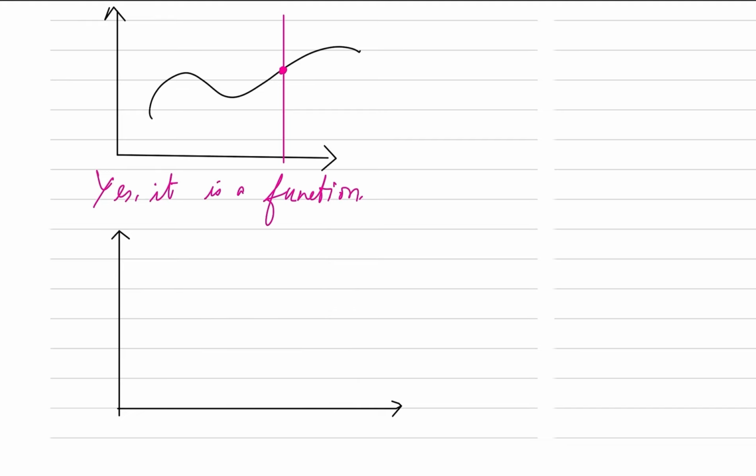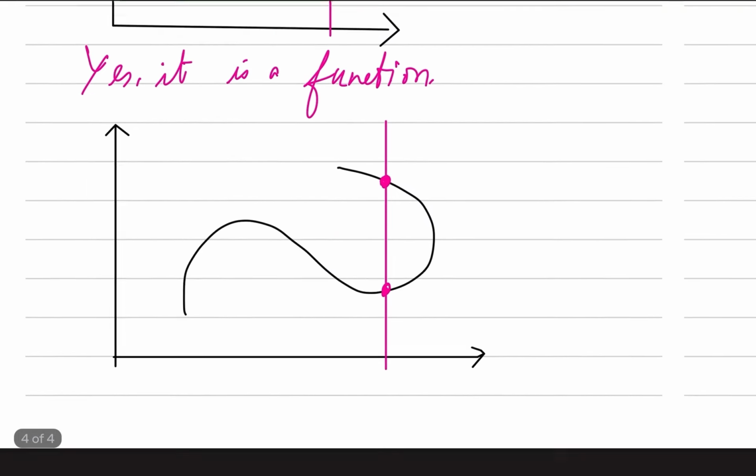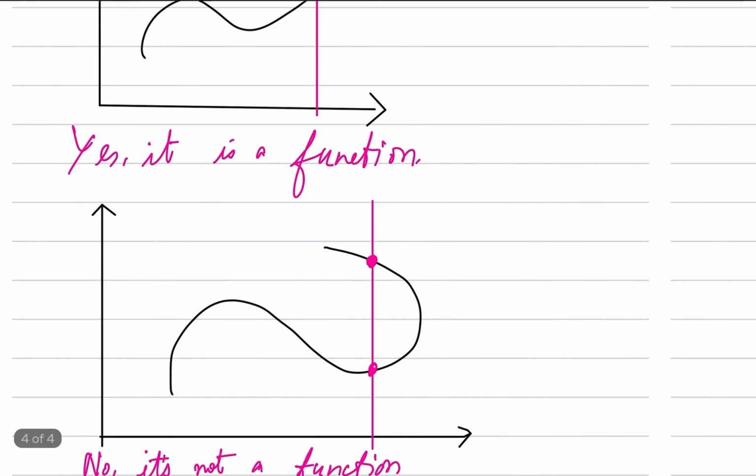It is intersecting twice. So we can say that it is not a function, because the vertical line is intersecting, crossing, or passing through the graph more than once.